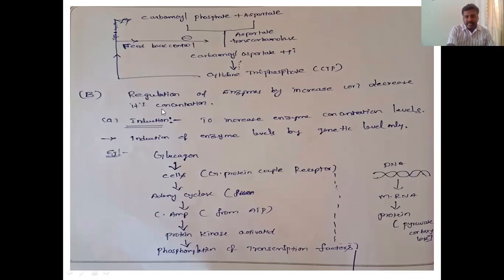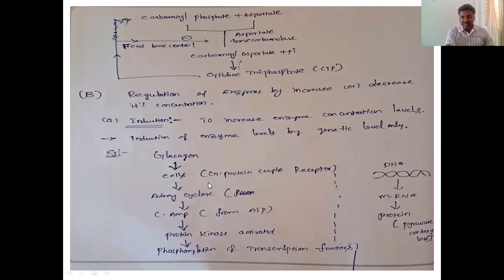Next, the second category: regulation of enzymes by increasing or decreasing their concentration through genetic mechanisms. I said already A in the first category, now we are coming to B. The first one is induction, which means synthesis, or increasing the enzyme concentration levels, by genetic regulation only.